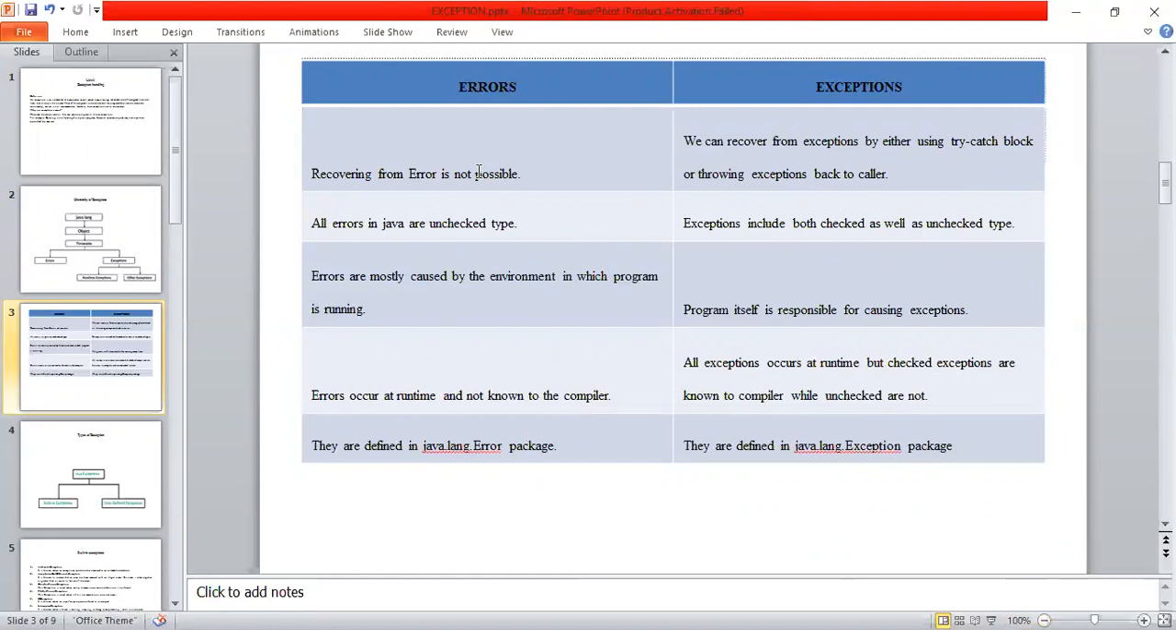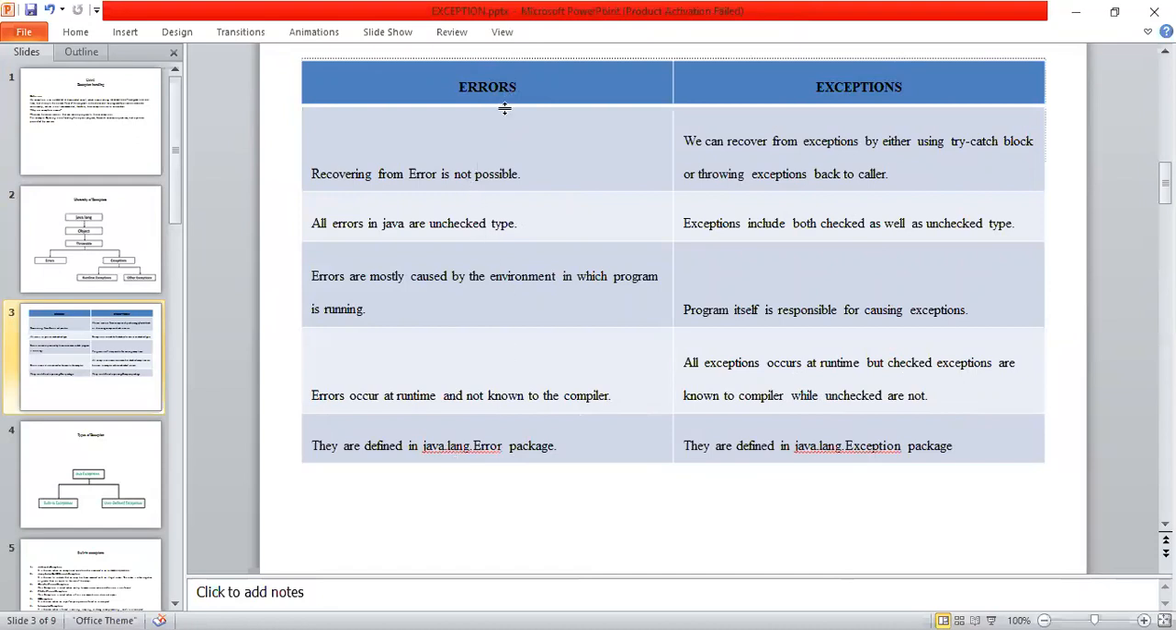Errors are mostly caused by the environment in which the program is running. For an exception, the program itself is responsible for causing it. Errors occur at runtime and are not known to the compiler. Exceptions also occur at runtime, but checked exceptions are known to the compiler while unchecked are not. Both errors and exceptions are available in the java.lang package.